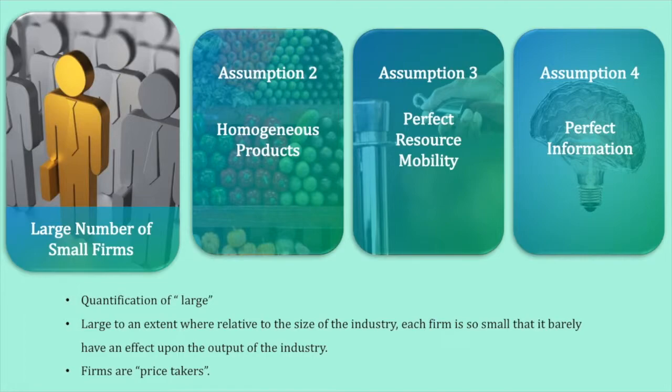The key point of this assumption is quantifying large. In perfect competition, there has to be so many firms to an extent where, relative to the size of the industry, each firm is so small it barely has an effect upon the output of the industry. That is how large the industry is. Also, because in perfect competition, firms' change in output does not influence the industry output, firms have to sell at a price that is set by the demand and supply of the industry as a whole. The firms are therefore called price takers.